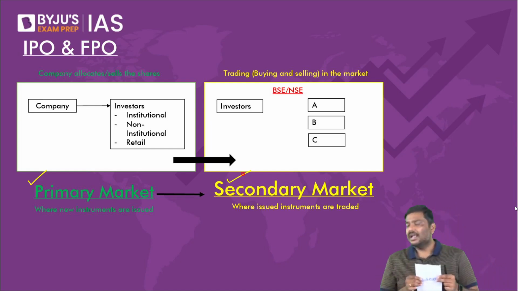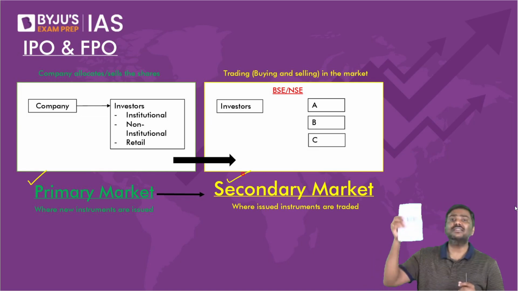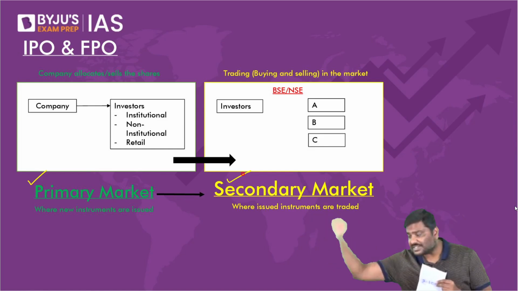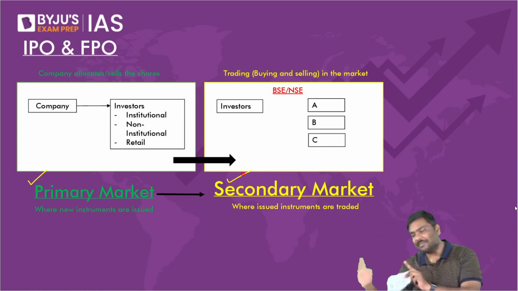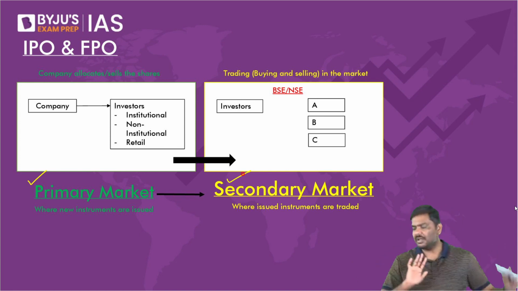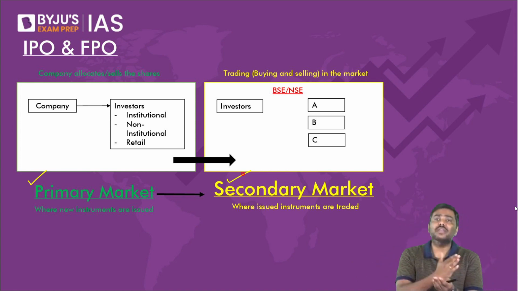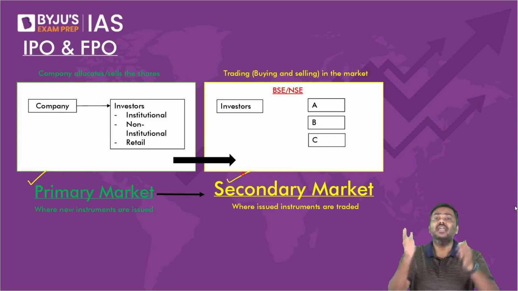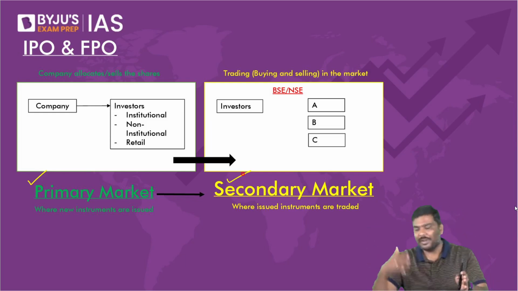Second example, I am an individual. I'll purchase this share from Adani company when they are issuing it for the first time. Can I call it a primary market? Very simple. Do not complicate it. Primary: new instruments are issued for the first time. Whereas secondary: instruments which are already issued will be traded.